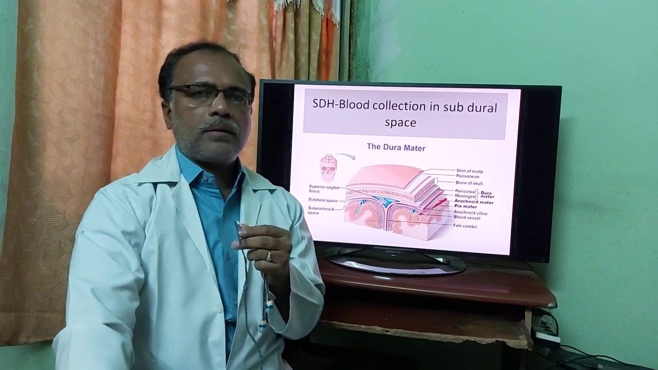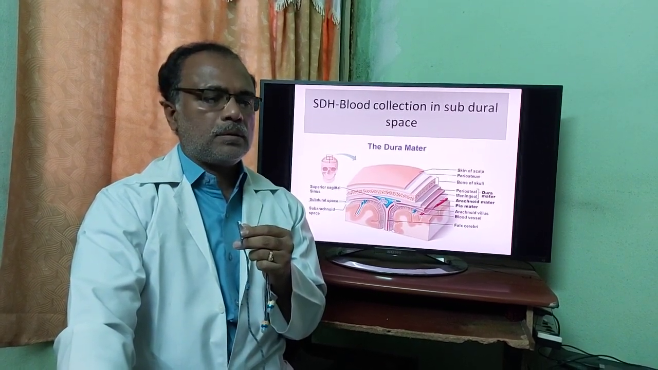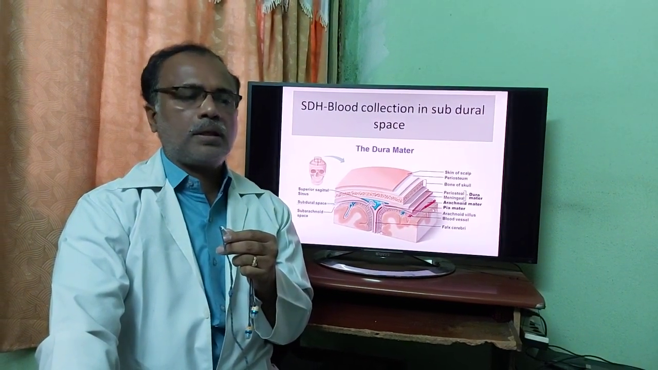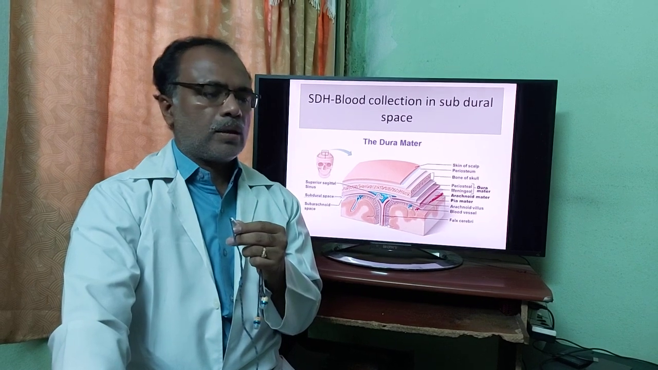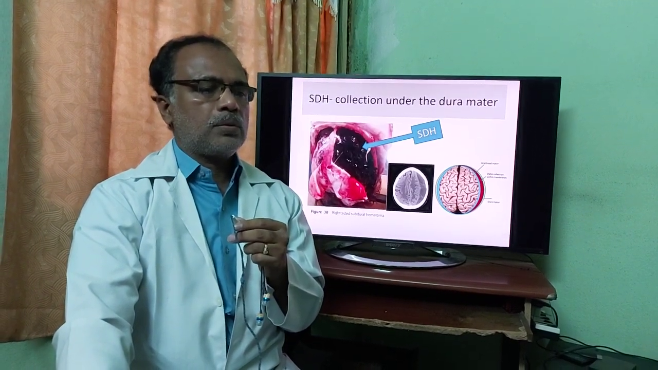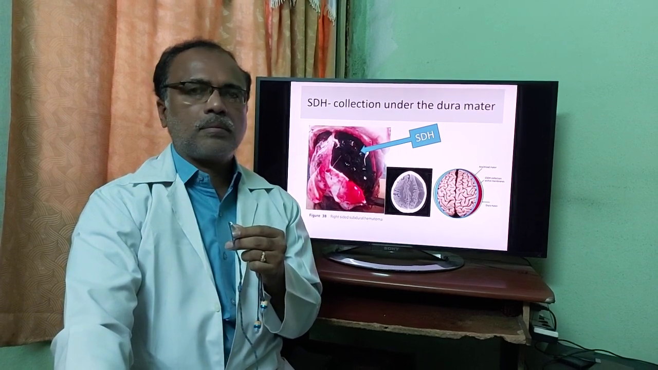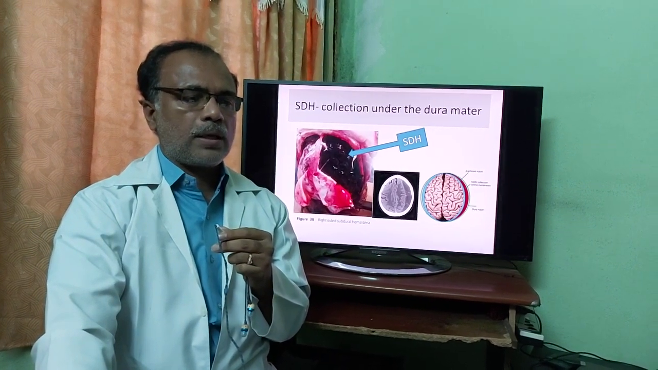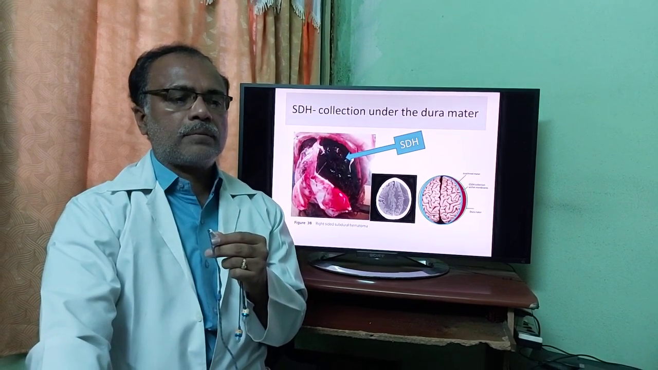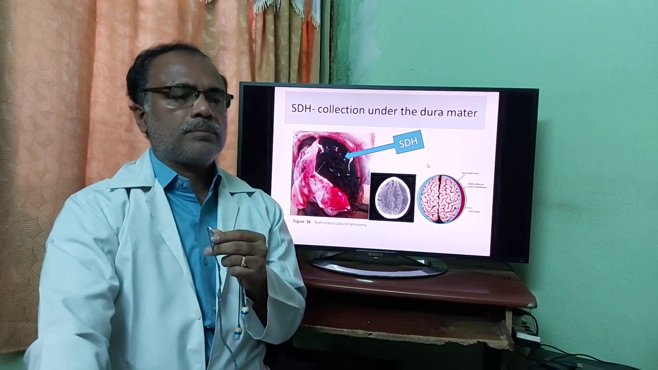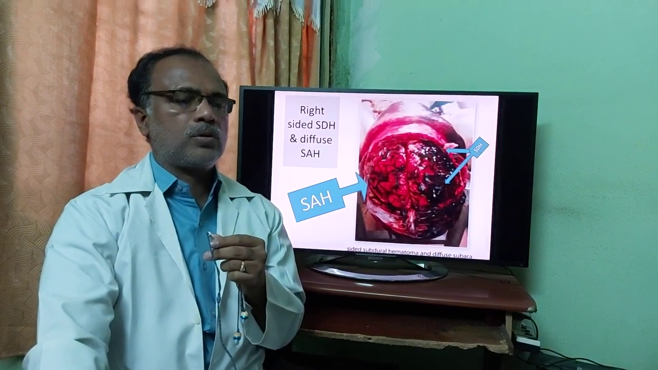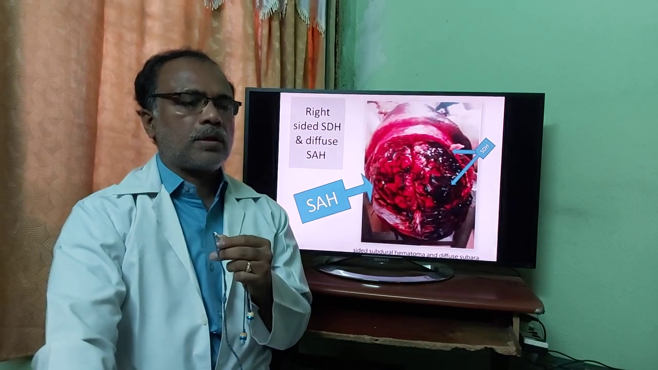Layers of the brain and skull, indicating the subdural space. Blood collection in the space beneath the dura. Huge collection of blood, comparatively localized. Huge collection of blood over the hemisphere underneath the dura. On the right side there is a subdural hematoma. Overall there is a subarachnoid hemorrhage.